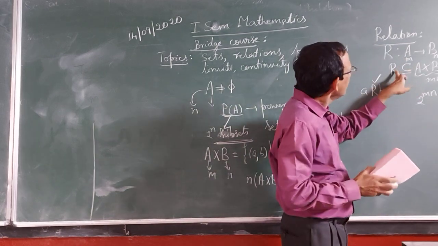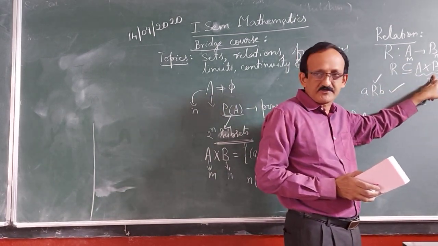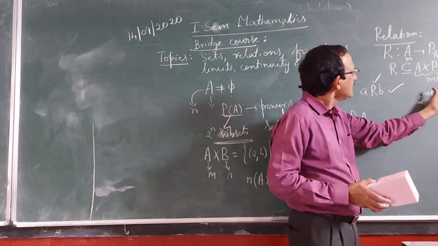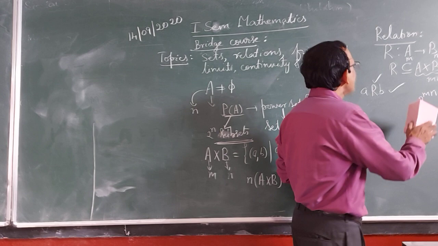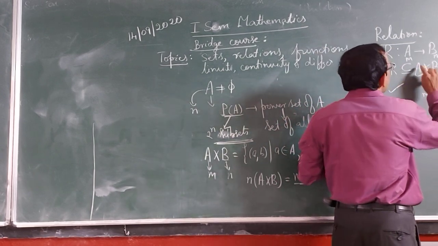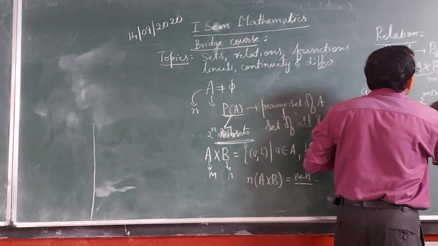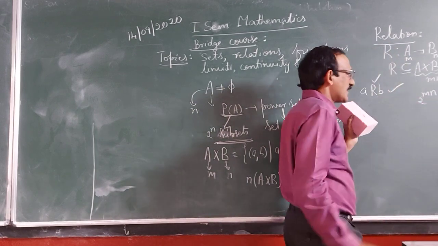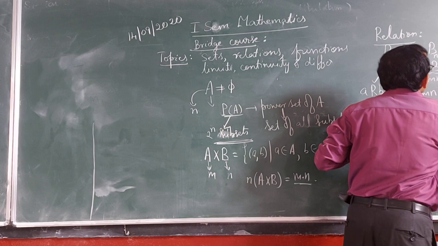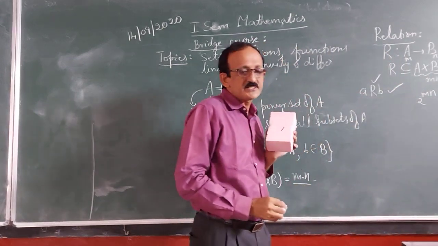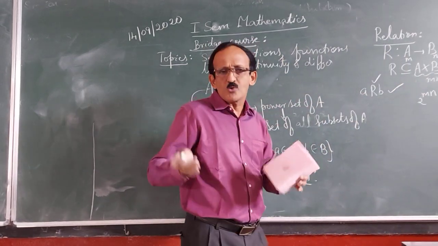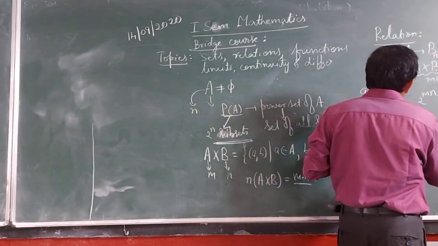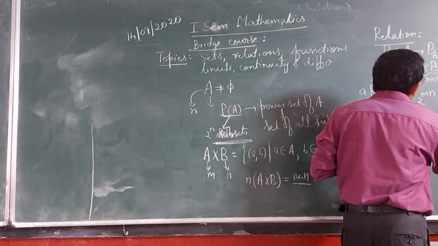A relation is a subset of A cross B. A cross B contains m into n elements. Here m, here n, it is m into n elements. So how many relations are possible from A to B? 2 power mn relations are possible from A to B. Right? Suppose you want to define a relation on a set A. That is a relation on a set A. The mapping is from A to A.